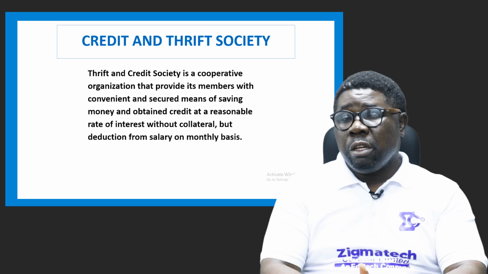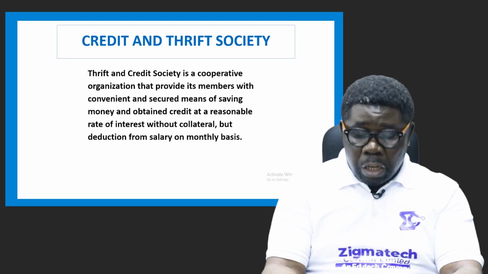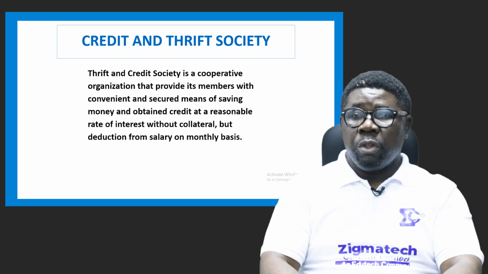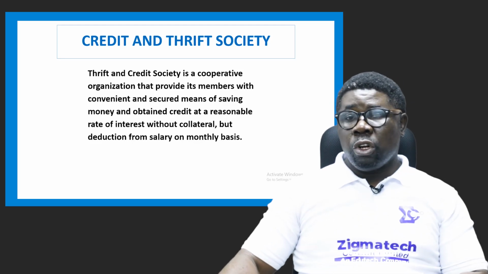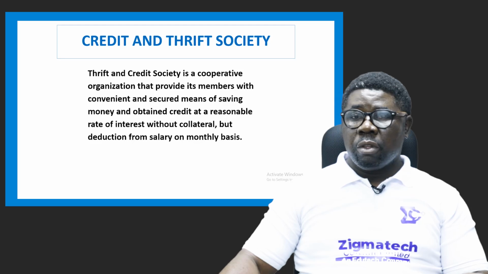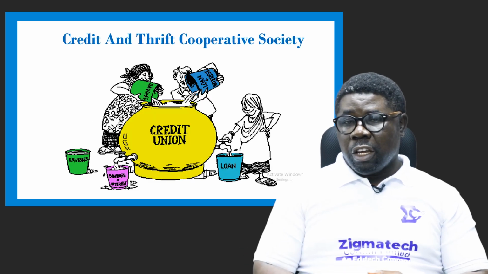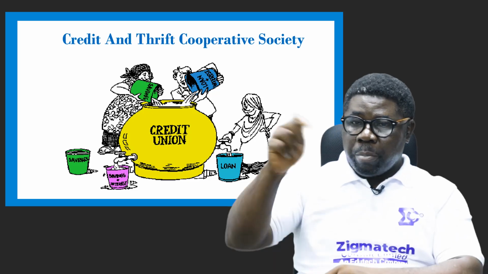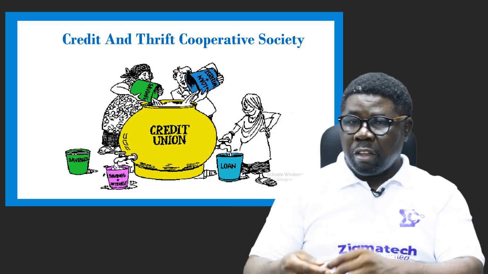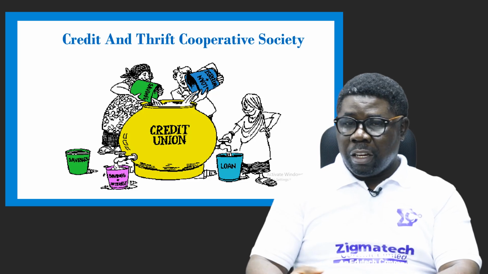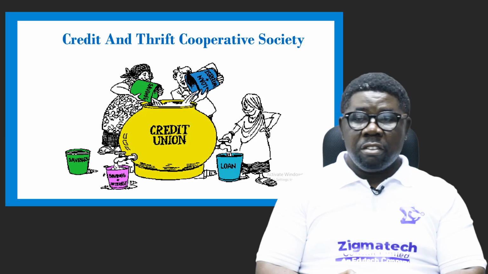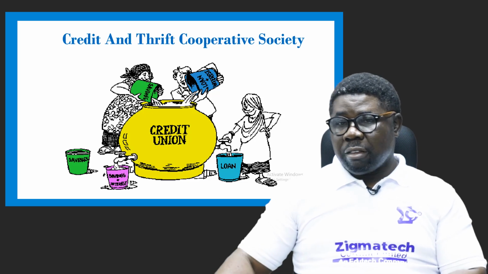They can also provide loans to other people, of course, because they have a pool of funds that is available for people to come and take loans from. So this is what they do. That's what they're called: credit and thrift society. And this is an example. You can see the credit union, loans are taken, the loans are paid back, savings are made into the big pot, and then you can see people taking from other corners. So that's exactly what happens. That's how it goes.